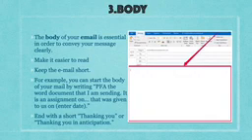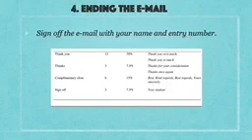After that you can write something like thanks, or thanking you in anticipation. And after that will come your signature. Signature here means your name and your roll number. Before your signature you can write something like regards. Here we don't use yours obediently or yours sincerely, so usually we write regards. So this is what you have to take into consideration while writing a good email.